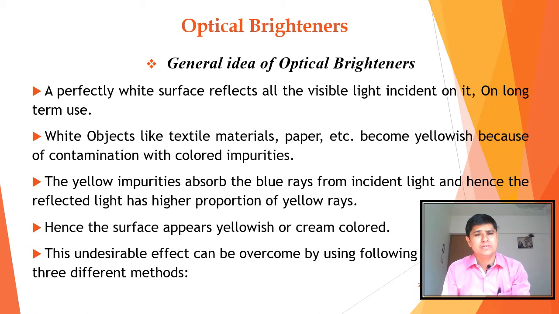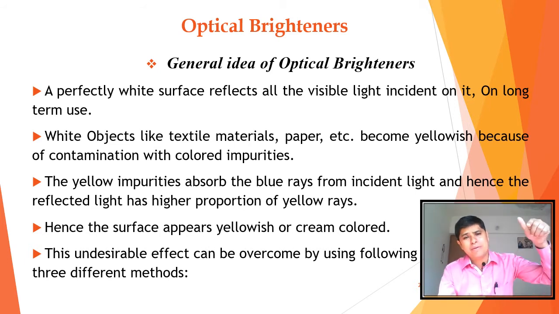The yellow impurities absorb the blue rays from the incident light, and hence the reflected light has a higher proportion of yellow rays. We know that when light falls on a surface, a complementary color is reflected.